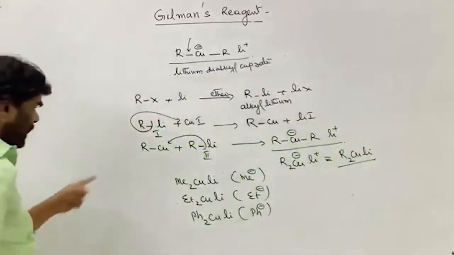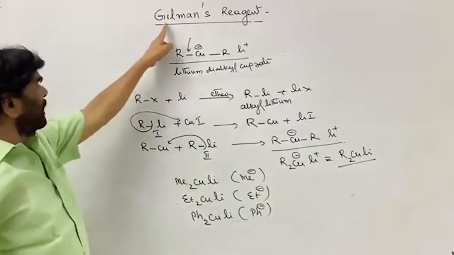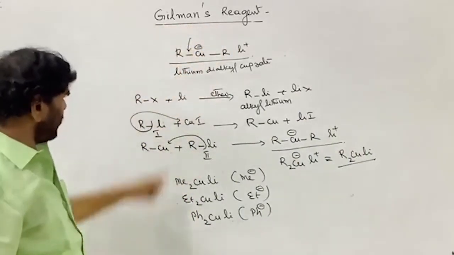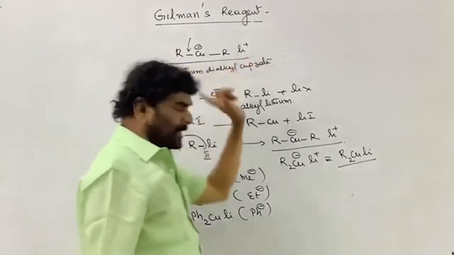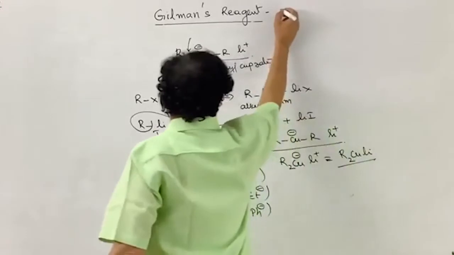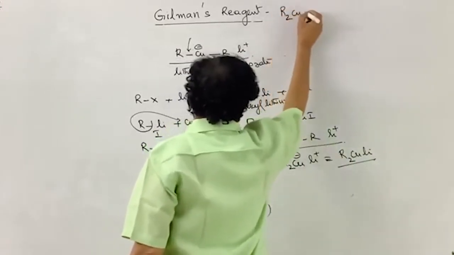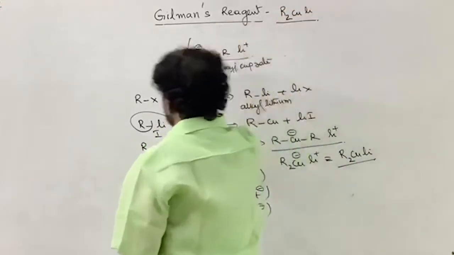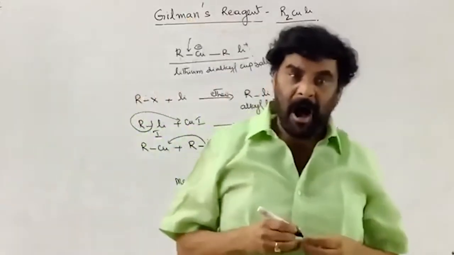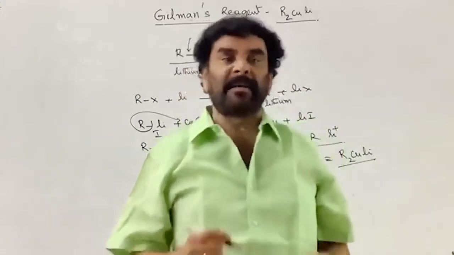This is called the Gilman's reagent. The reagent which has the general formula R2CuLi is called the Gilman's reagent, and the reagent which has the general formula RMgX is called the Grignard's reagent.